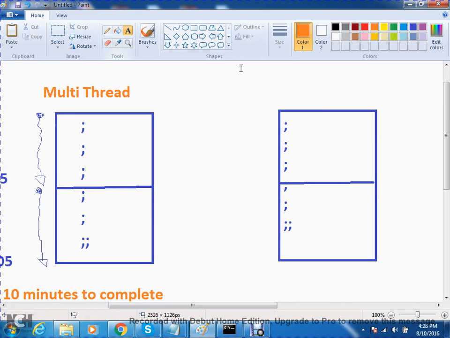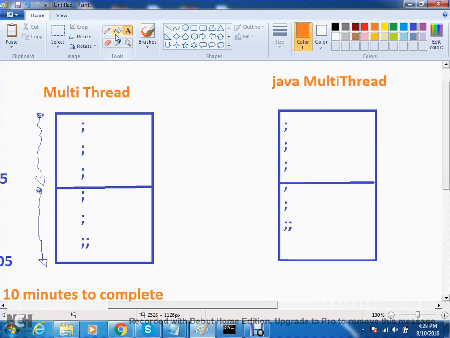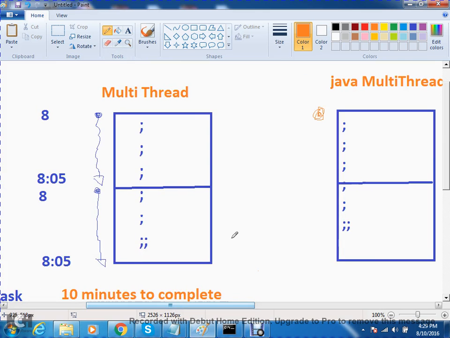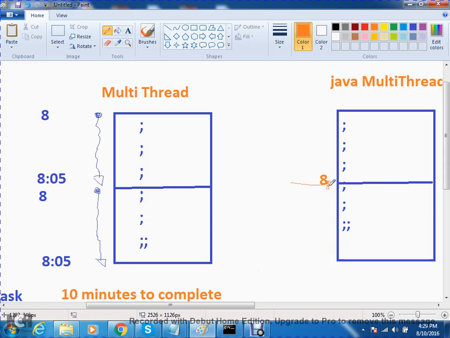Now Java multi-thread. These are two independent codes, right? I start this task at 8. Let us go for Java multi-thread. What I do is, I start this task at 8. The second task I will start later, and it will execute.